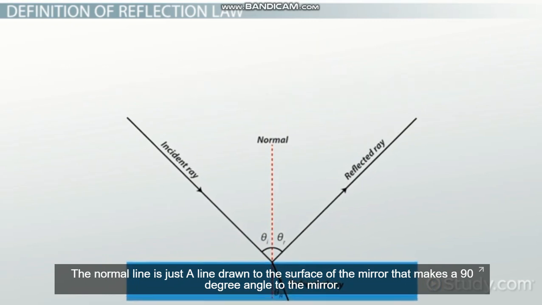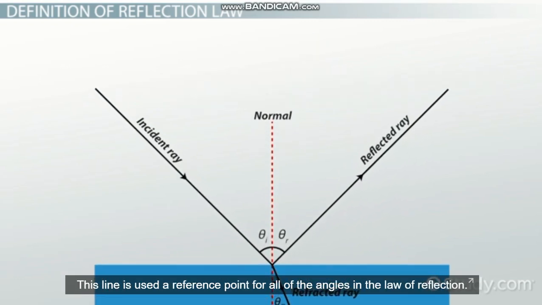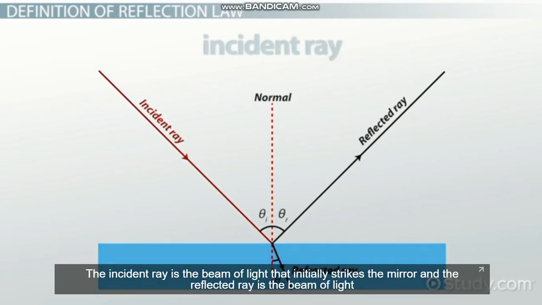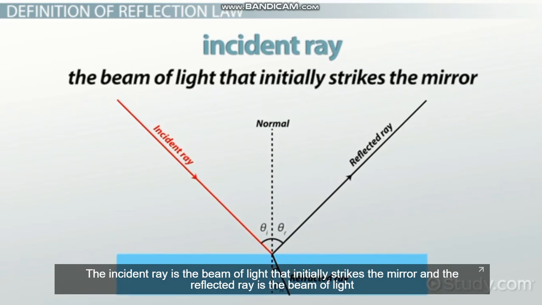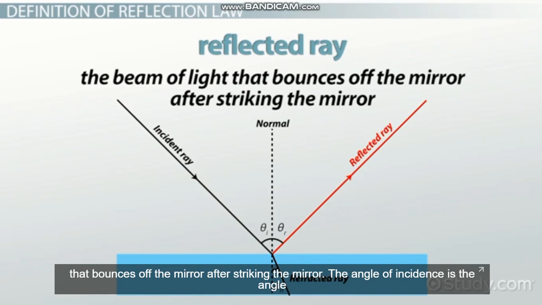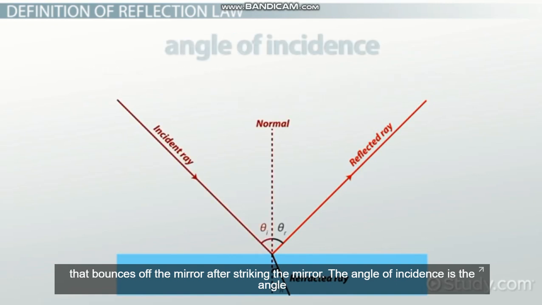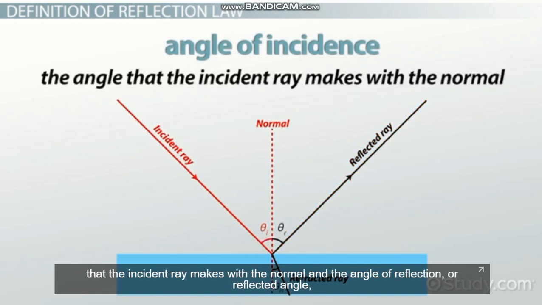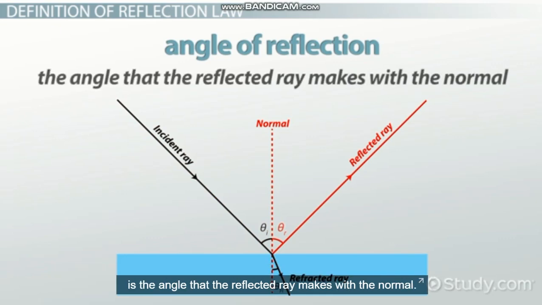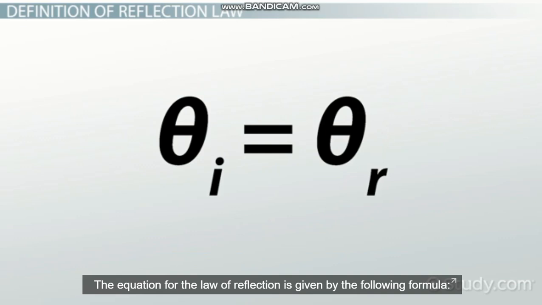This line is used as a reference point for all of the angles in the law of reflection. The incident ray is the beam of light that initially strikes the mirror, and the reflected ray is the beam of light that bounces off the mirror after striking the mirror. The angle of incidence is the angle that the incident ray makes with the normal, and the angle of reflection, or reflected angle, is the angle that the reflected ray makes with the normal. The equation for the law of reflection is given by the following formula.